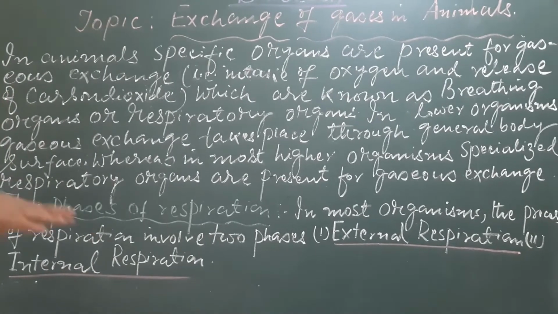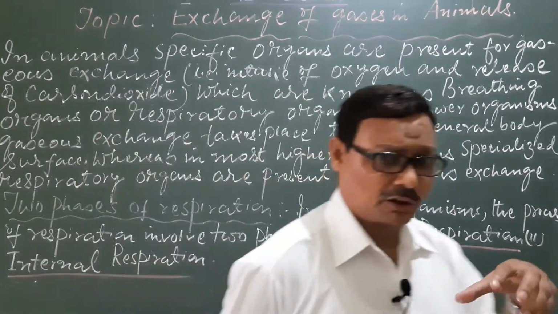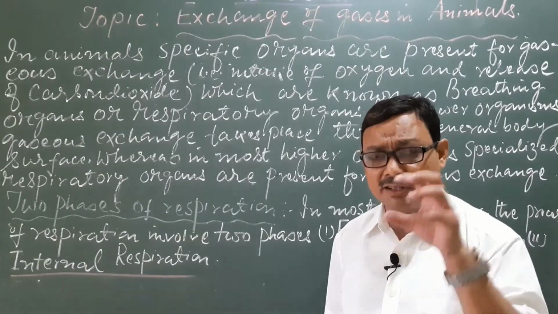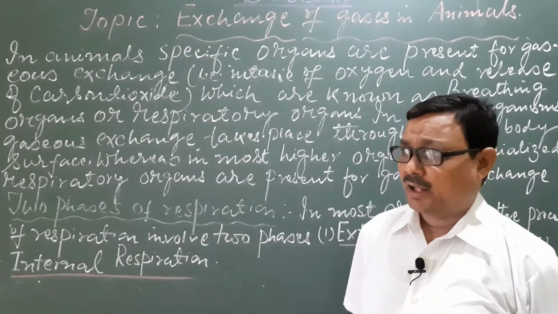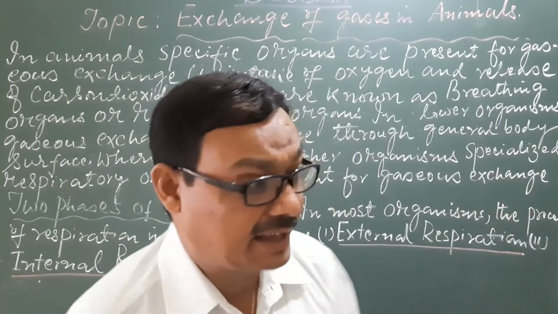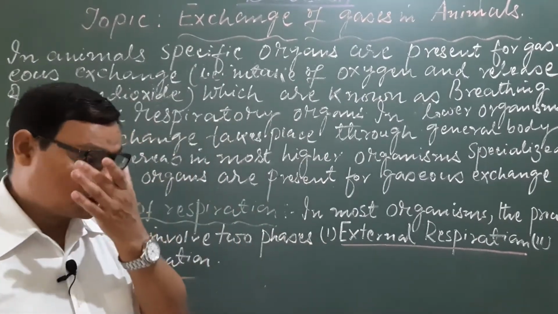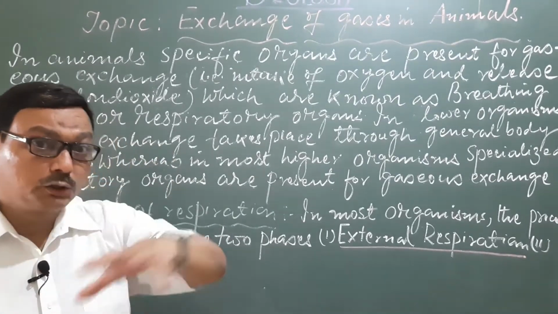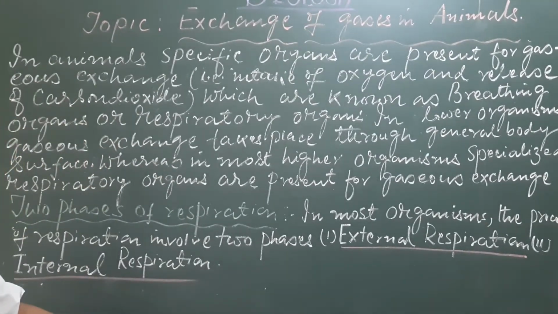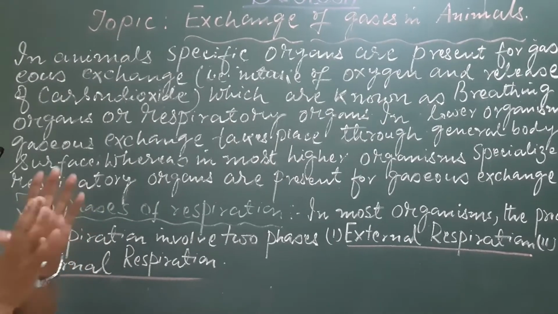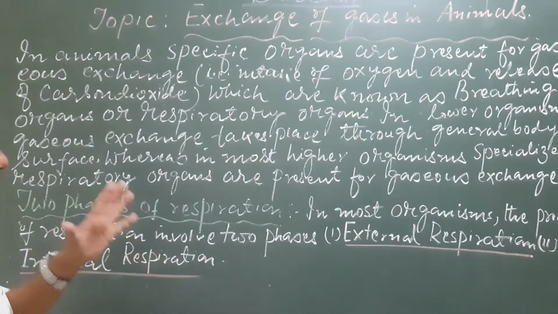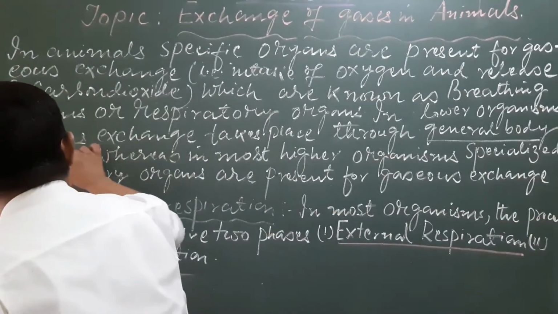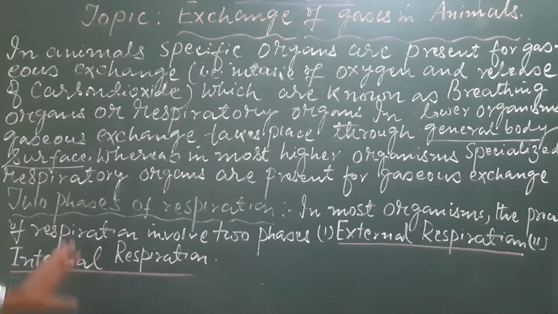That means in the lower organisms, like the unicellular amoeba and paramecium, and in lower multicellular organisms also, like hydra, planaria, etc., and you are also aware of the phylum Porifera, in all those categories of animals there is no specific breathing or respiratory organ; there is a general body surface through which exchange of gases occurs.